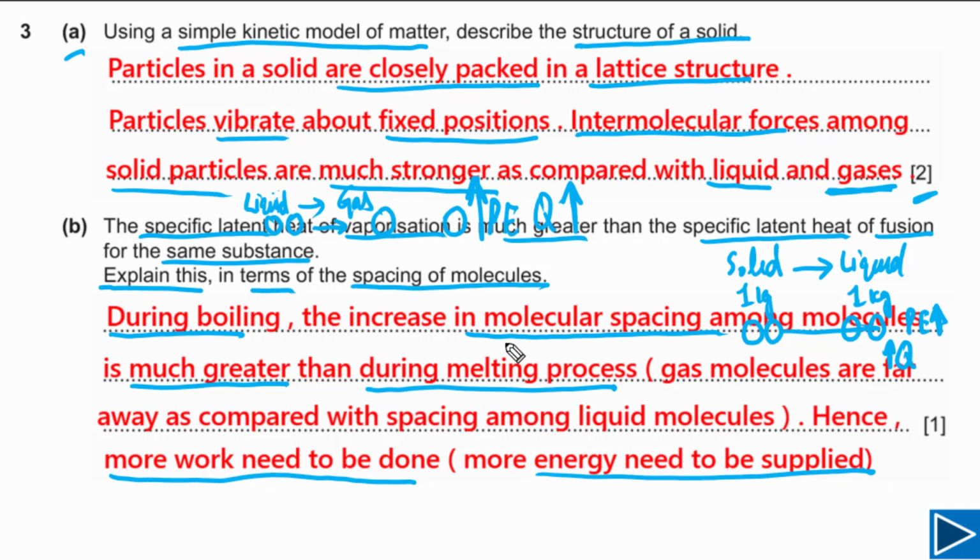If you write down this point, you will get 1 mark, and that is B mark, meaning it has to be in your answer.